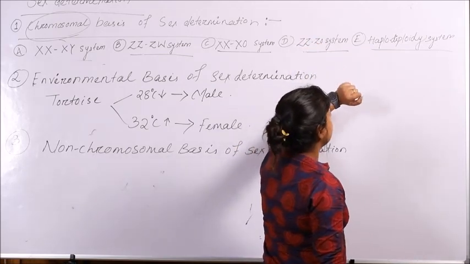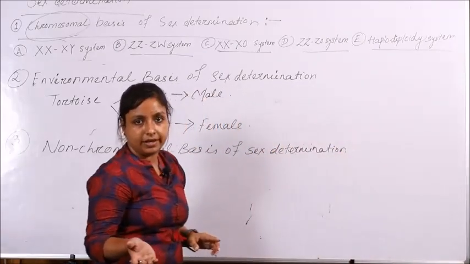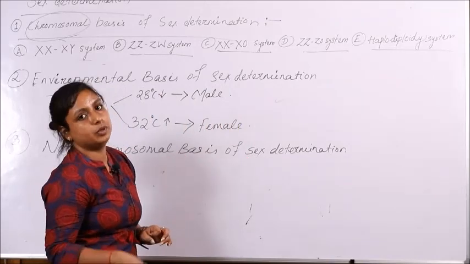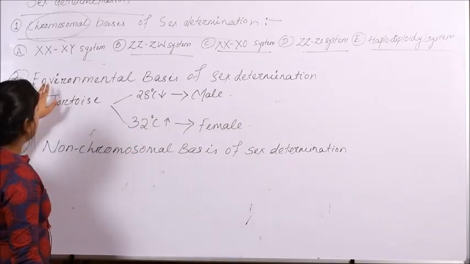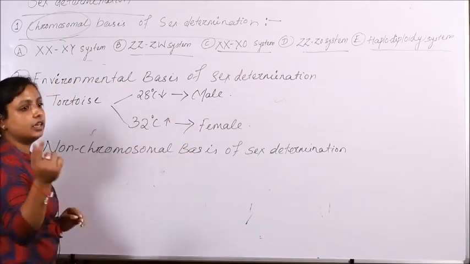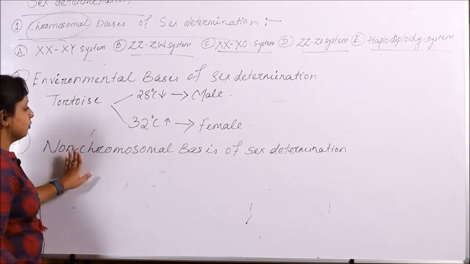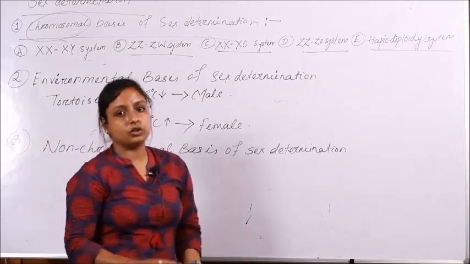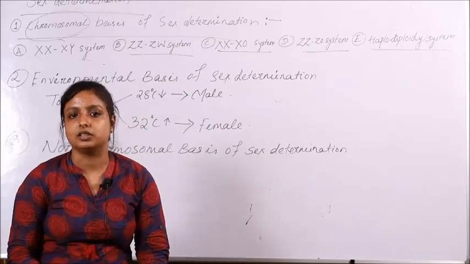And when we are talking about the haplodiploid system, no sex chromosome will play a role, but the number or set of the autosomes will play a role, for example honeybee. Coming back to environmental basis of sex determination, the environmental condition will determine the sex of the offspring. And lastly, in the non-chromosomal basis of sex determination, not the chromosome but extra-chromosomal material like plasmids will determine the sex of the organism. Thank you.